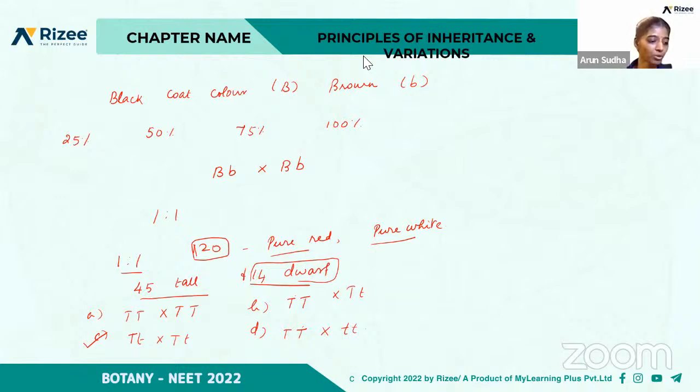Okay, so the next question is, which technique is used by Mendel for hybridization? Emasculation, bagging, protoplast fusion, 1 and 2 both. Which technique is used by Mendel for hybridization? Yeah, D is the right option. That is, he used both emasculation and bagging.